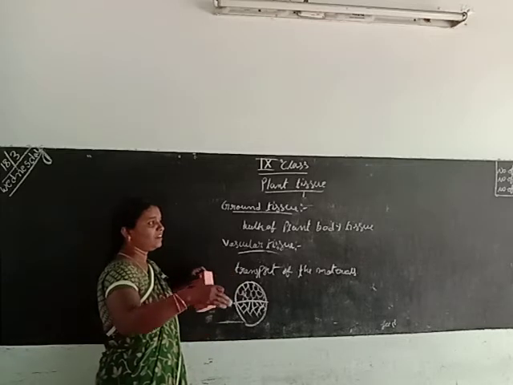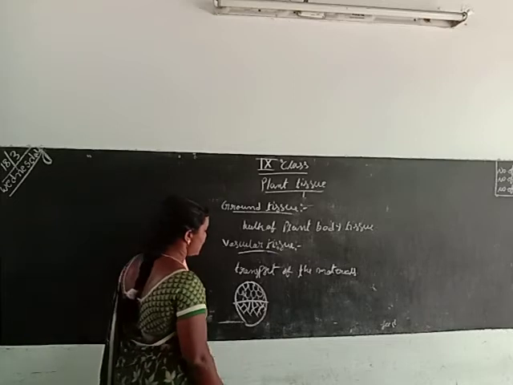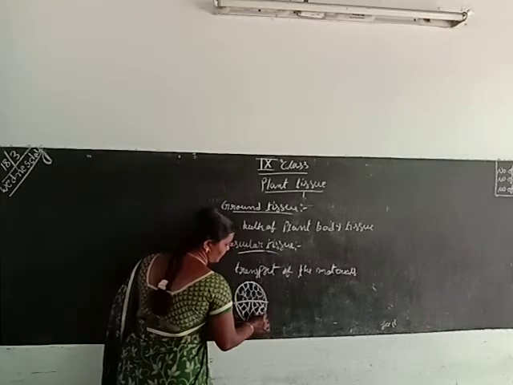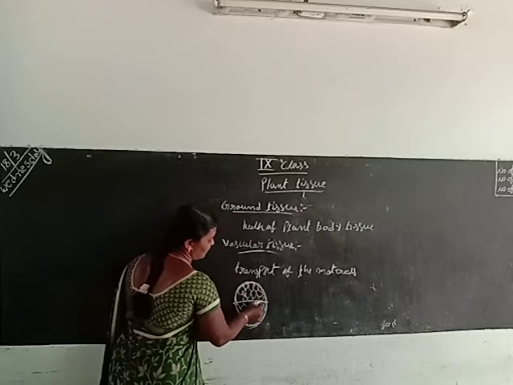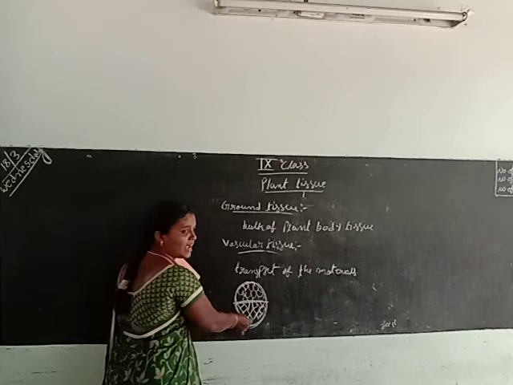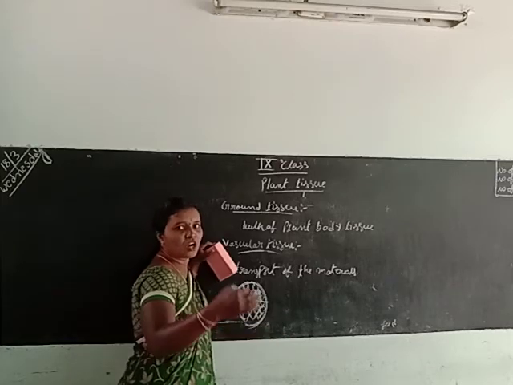In previous lessons we have discussed that, and xylem fibers and xylem vessels are present. This is the vascular bundle. The vascular bundle has two parts. The upper part is the phloem and the lower part is the xylem. The phloem is important for the transport of food material from top to bottom.